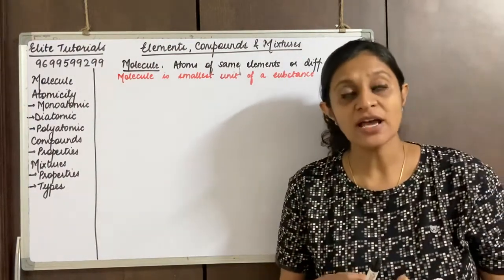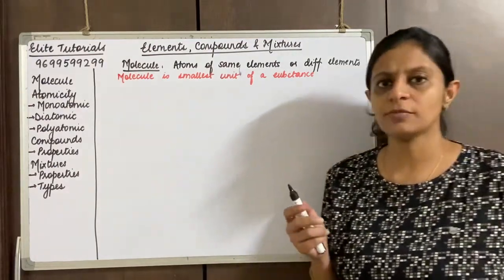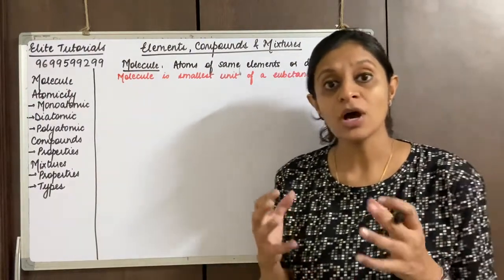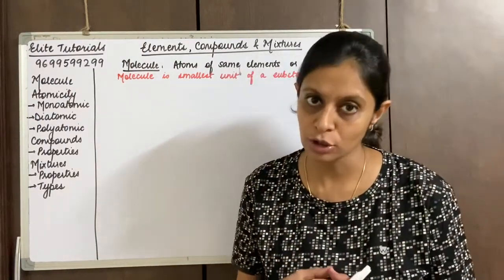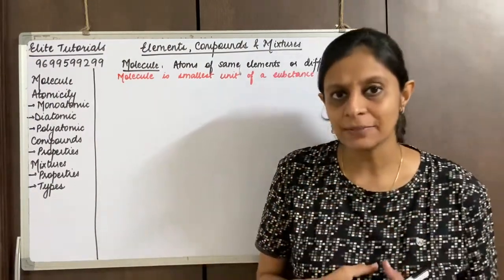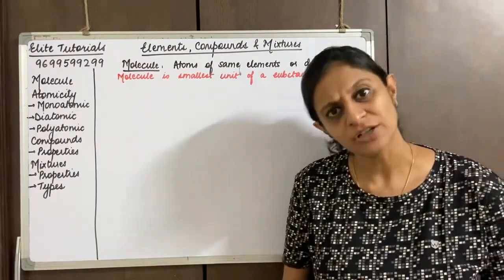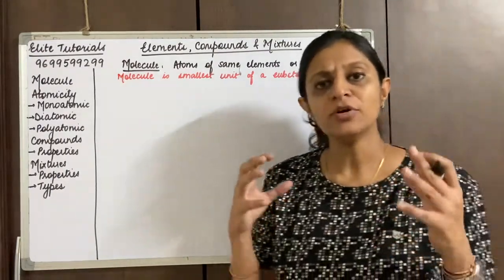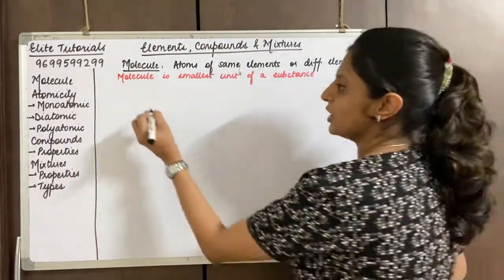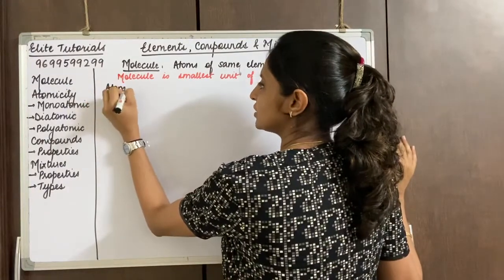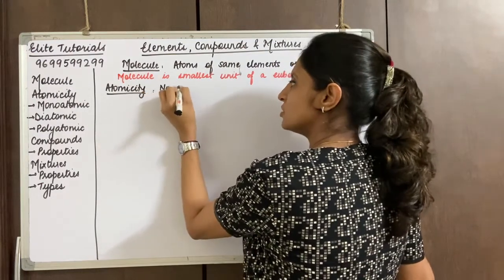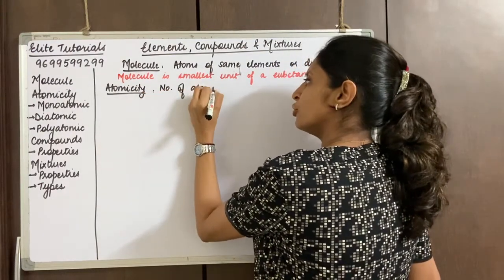Now as we are saying that a molecule is made up of atoms of the same element or different elements, we need to know how many atoms are combining to form that molecule. To understand that a little better, we have the next topic called atomicity. Now what is atomicity? The number of atoms that combine to form that molecule is called atomicity. So let's study the next term, that is atomicity: the number of atoms forming the molecule.